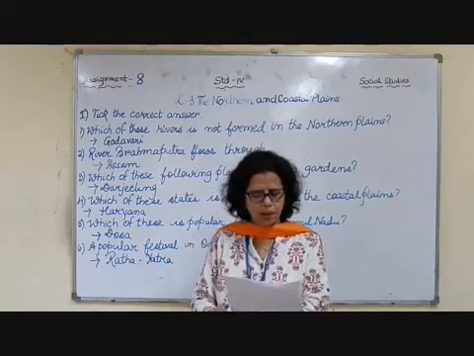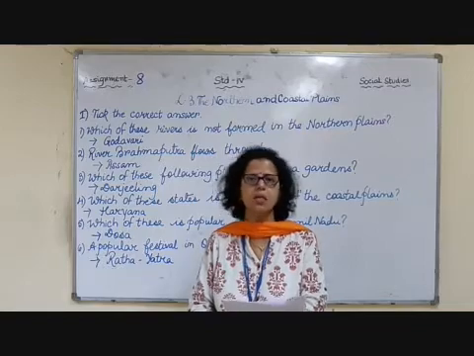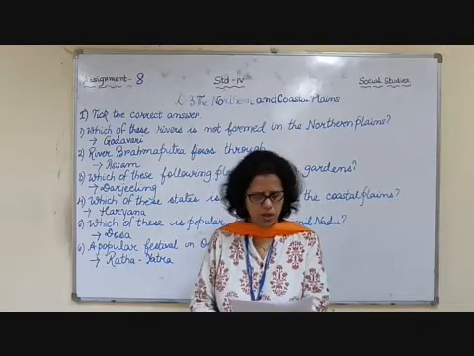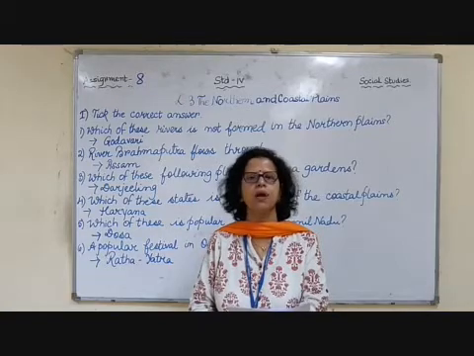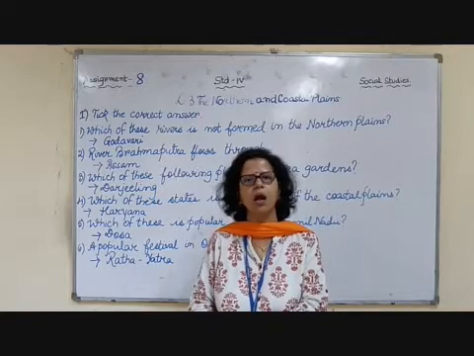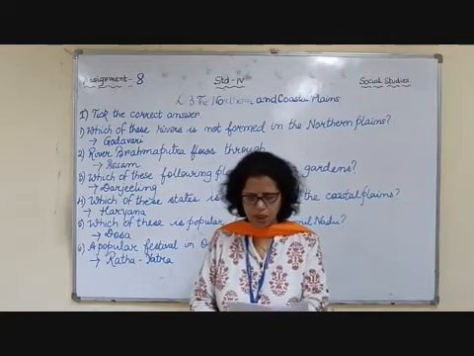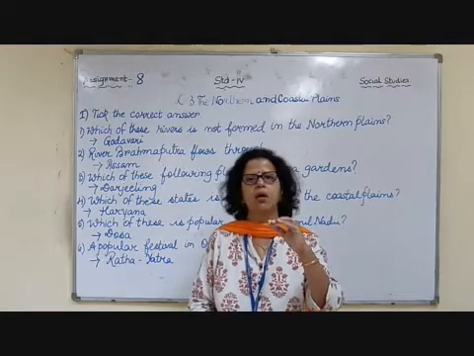Eastern coastal plain. The eastern coastal plain lies between the Eastern Ghats and Bay of Bengal. It stretches from West Bengal to Tamil Nadu. So the states it covers are West Bengal, Odisha, Andhra Pradesh, Telangana and Tamil Nadu. It is wider than the western coastal plain, but it is lower in height.